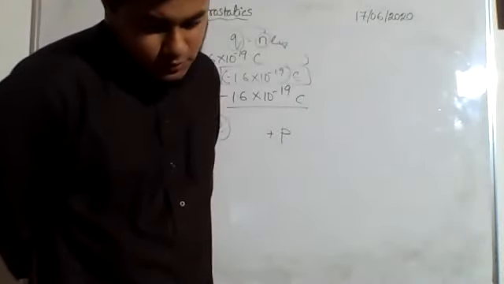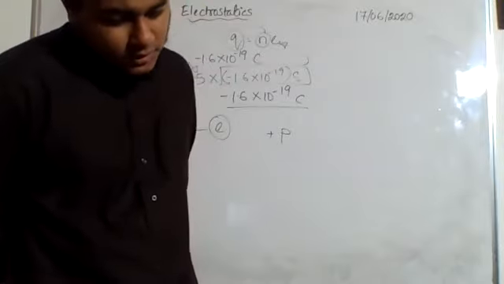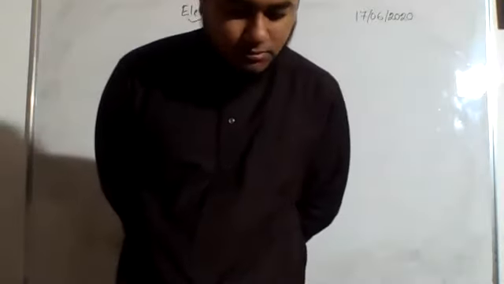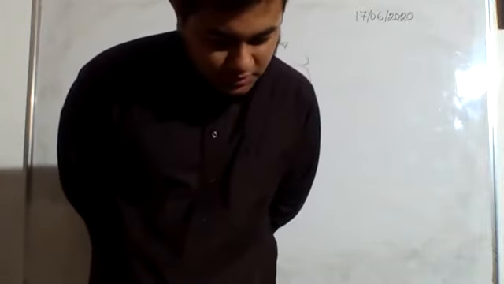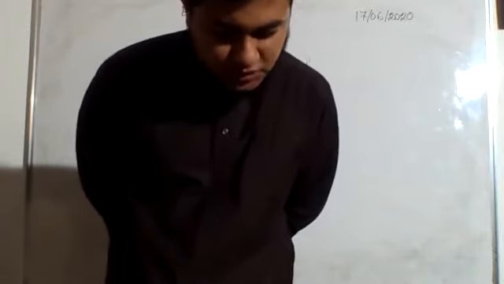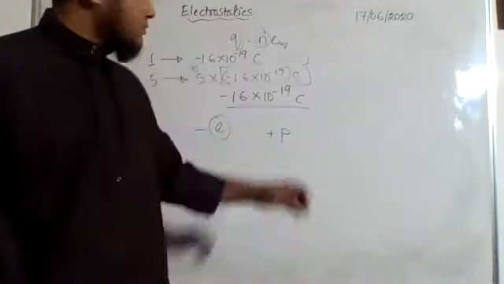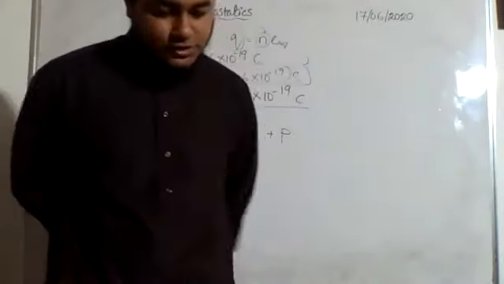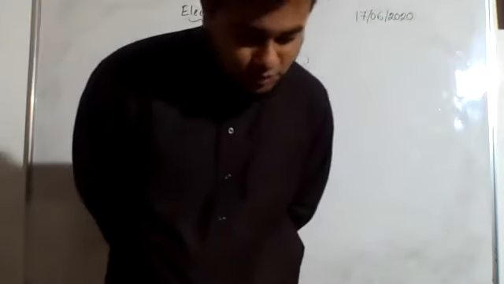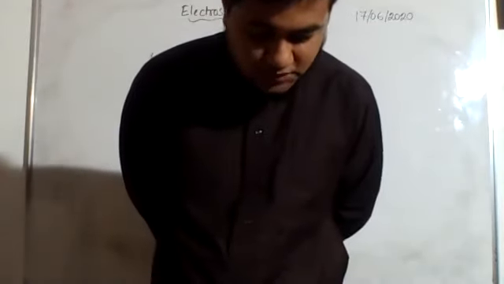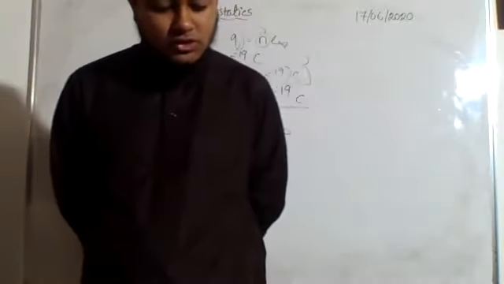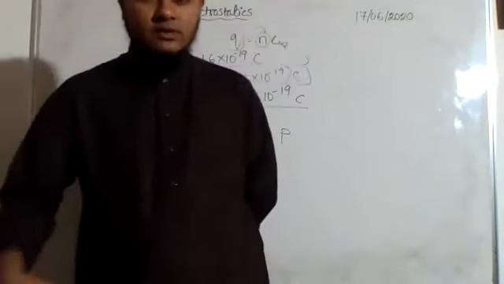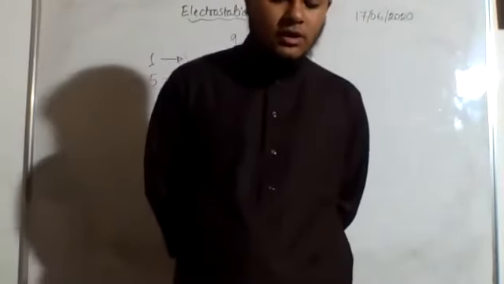Yes, sir. Okay. Now, the magnitude of charge of a body cannot be continuous. It would be discrete. That is, it would be the integral multiple of the charge of an electron. This is called quantization of charge. Therefore, it is possible to get an object whose charge is 15e or minus 7e, but it is not possible to get an object whose charge is 4.65e. This is what we were just talking about, right?